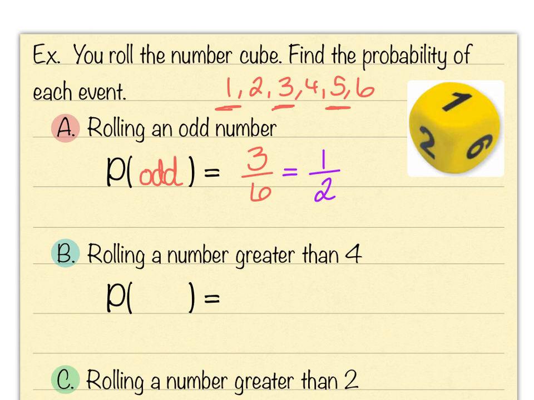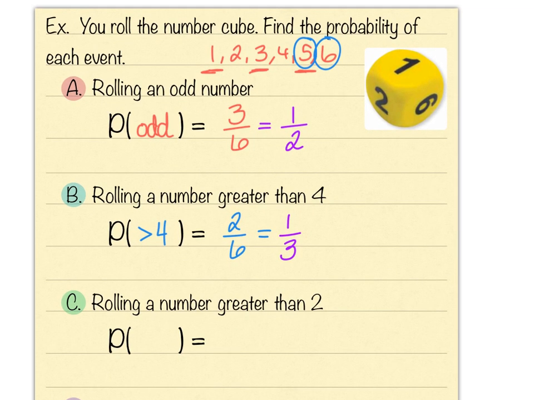For example B, rolling a number greater than 4. So I'm going to use a greater than symbol and just put 4 in there. Of the numbers that are greater than 4, I'm talking about 5 and 6. Not 4, because 4 is not greater than 4. It's equal. So I have 2 out of 6 numbers that are greater than 4, and that's going to reduce to 1/3.